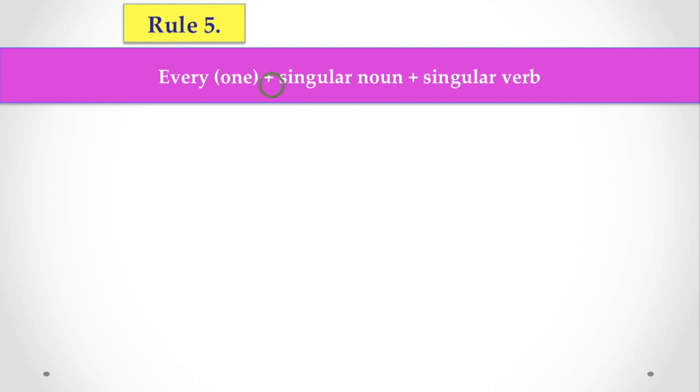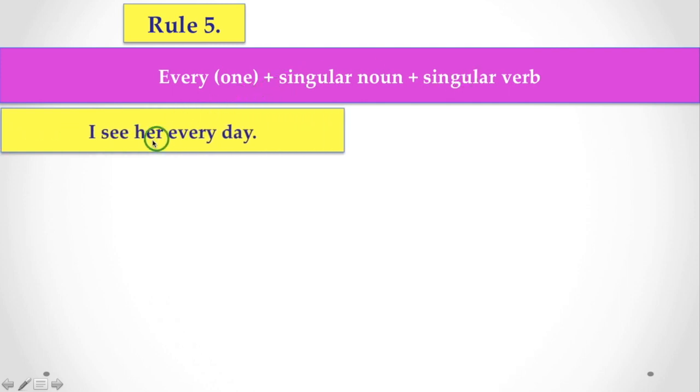Now I am going to tell you about rule 5. This is very important. Every plus singular noun and singular verb. That is, I see her every day. Here you find every, with every we have to use singular noun. We never say every days, but it is every day.